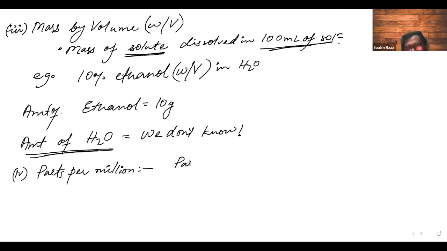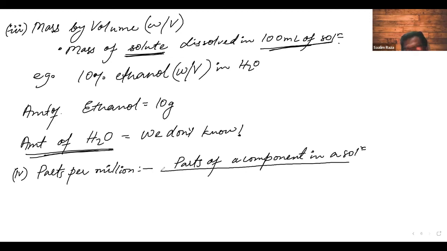It is parts of a component in solution, always in solution, upon the total number of all the parts in solution, into 10 to the power 6.